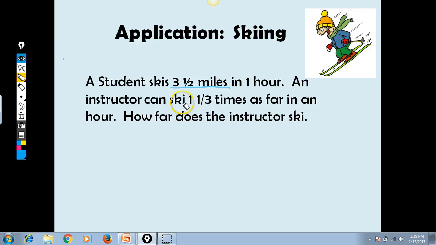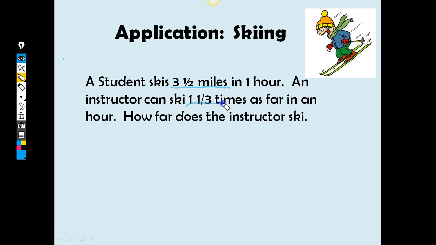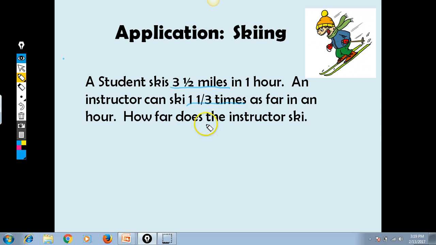But it says an instructor can ski 1 1/3 times as far in an hour. So we're comparing hours to hours, so we really don't need to worry about this hour piece right now. But this is important information: 1 1/3 times. It says, how far does the instructor ski? So 1 1/3 times as much as the student.